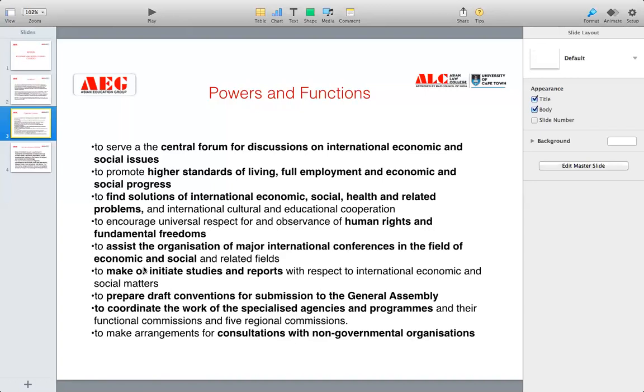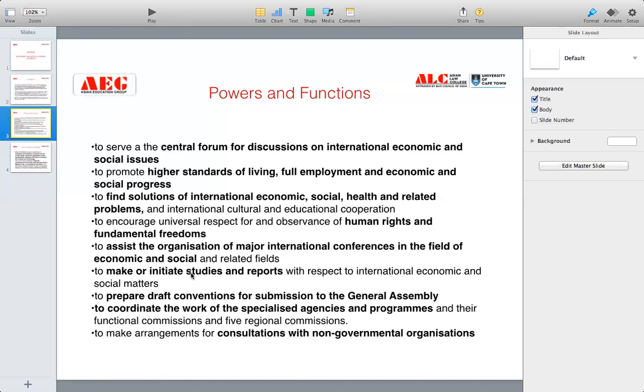Now, to make or initiate studies and reports with respect to international economic and social matters. It also initiates studies and makes reports. Initiating studies, I've already told you when I was explaining the role of ECOSOC in the class. I told you that it also initiates studies. Now, why is the work of the study very relevant and important, I'll tell you.